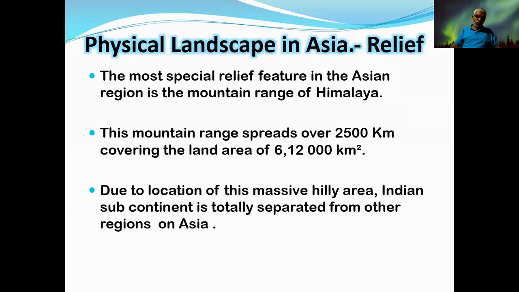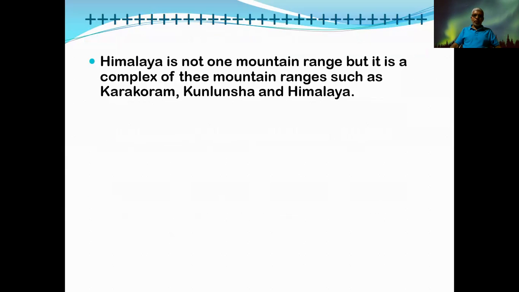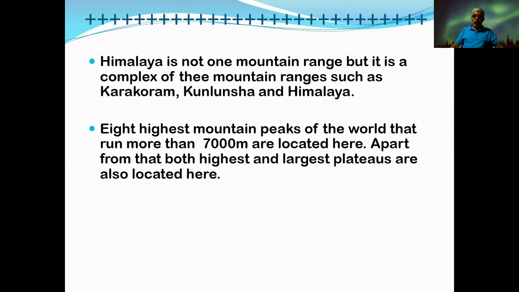When you go to the relief map of Asia in the atlas book, you can find it. You take the atlas book and go to the relief of Asia, then you find that this area is well marked, and there you find that south of it, the Indian subcontinent is located. Then Himalaya is not one mountain range, but a complex of three mountain ranges: Karakoram, Kunlun Shan, and Himalaya. Now you know that idea, I discussed it with you.